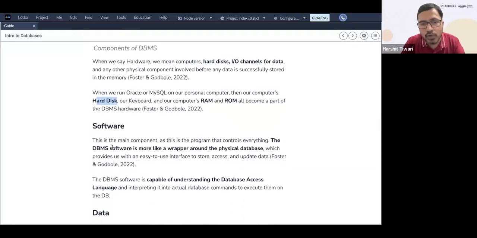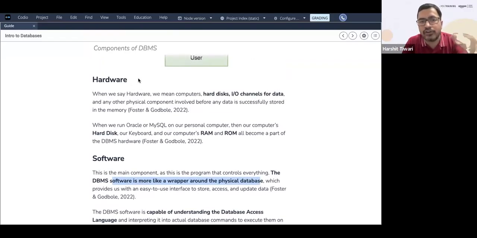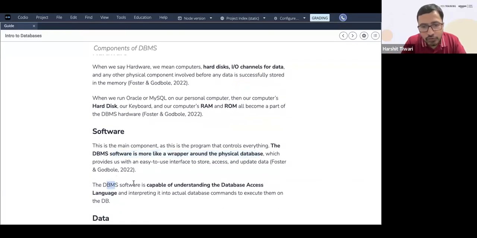Okay, what is the software? The software is more like the wrapper around the physical database that I told you. Now the software is what allows you to write the language. It allows you to write that piece of code which will then go and access the data or retrieve the data or work on the data. Now the DBMS software is capable of understanding the database access language. For example, SQL. SQL is the database access language, the language which you write to access the data.